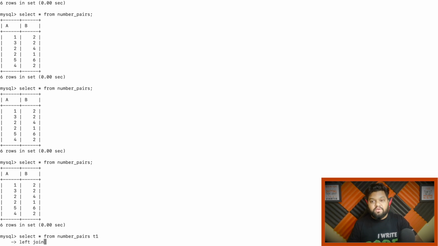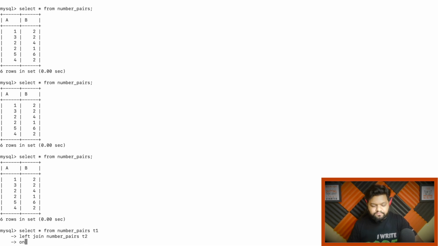Why left join? I will also explain it after showing the output. Left join again with this table number pairs, and we will name it as T2. And what would be my join condition? The join condition will be value of B column from T1 table should be equal to value of A from the T2 table. And the second part of the condition will be T1 of A should be equal to T2 of B.